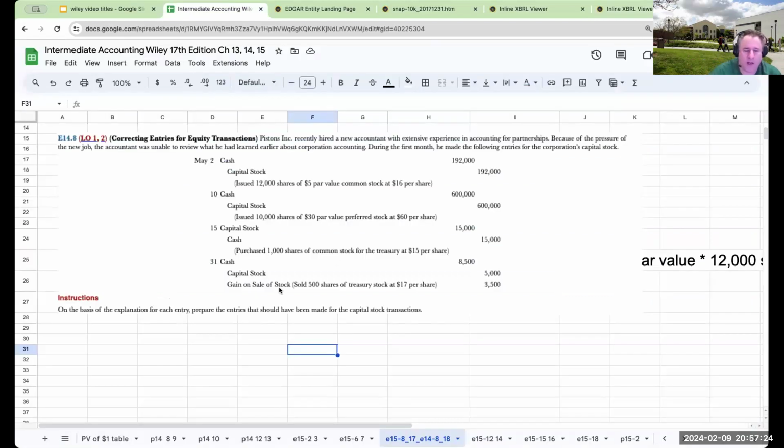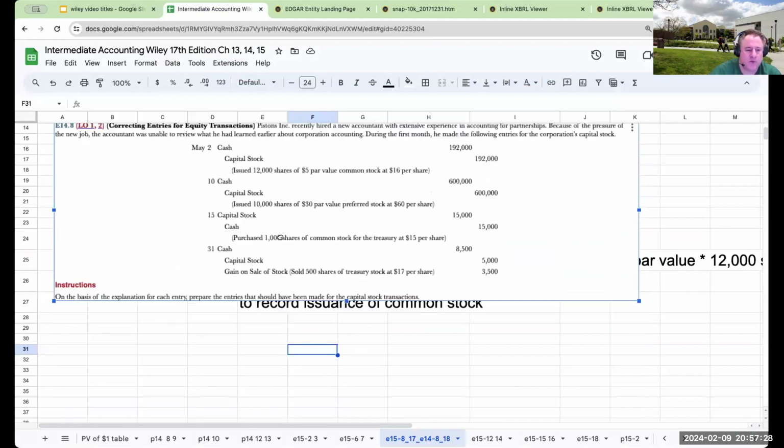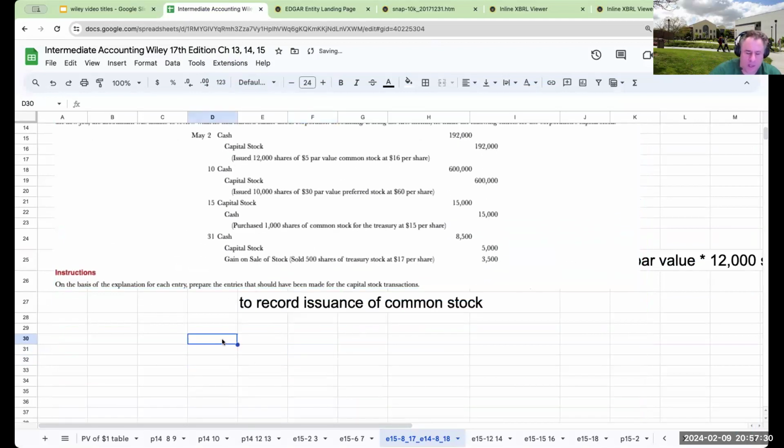So when I come over here to look at my next particular entry, and we'll do this on 5/10, I'm receiving cash, and this is going to be, I sold, I messed up, 10,000 shares at $60 per share. So that's the amount of cash that I receive. I'm going to have preferred stock par.